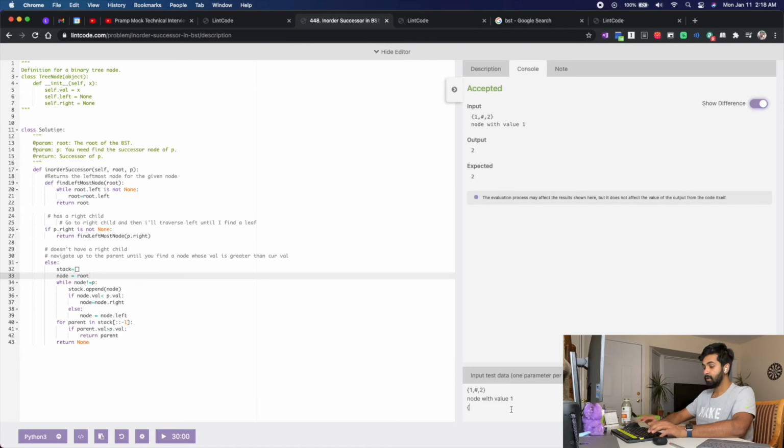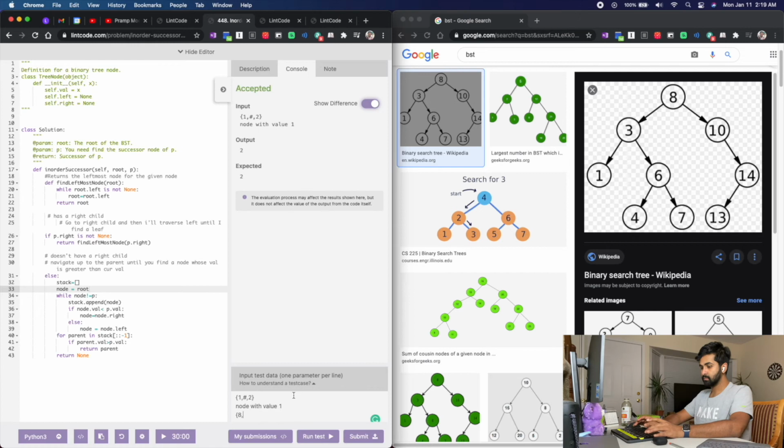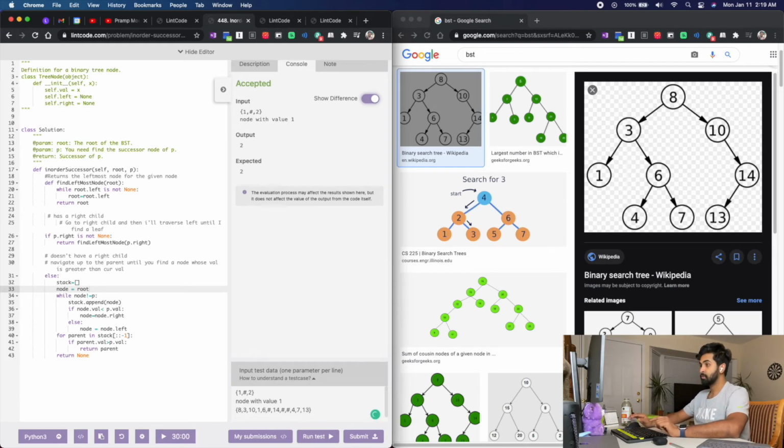Yeah, I have 8. So I have 8, 3, 10, 1, 6, hash, 14. 1 doesn't have any children, so hash, 4, 7, 13, and I'm not worried about the last hash because it's not given in that example. So what am I supposed to find out? Node with value 1. Let's do the InorderSuccessor for 1. It should be 3 in this example.